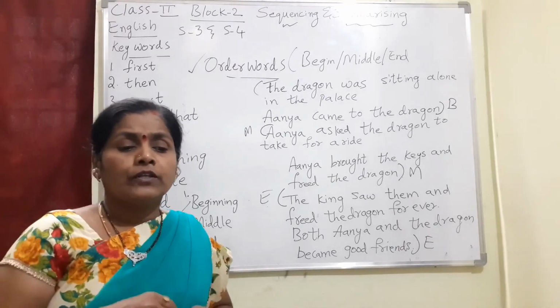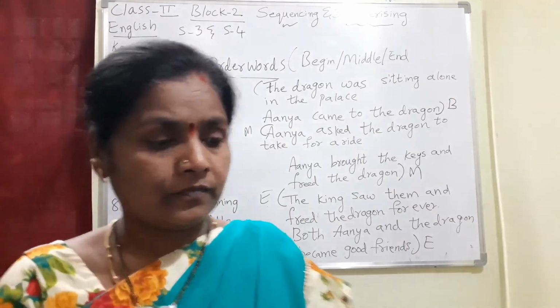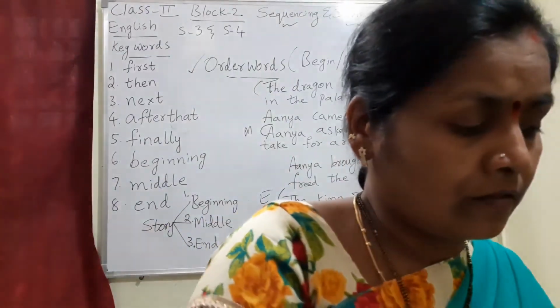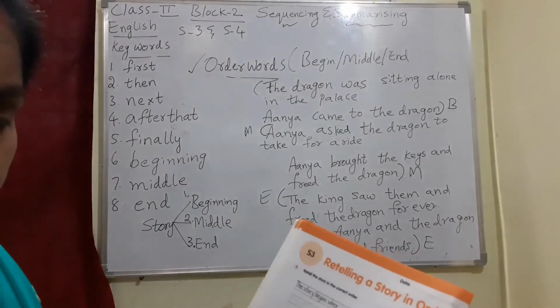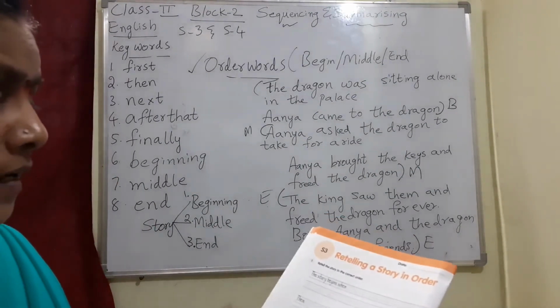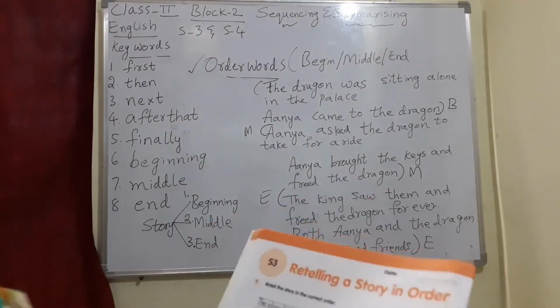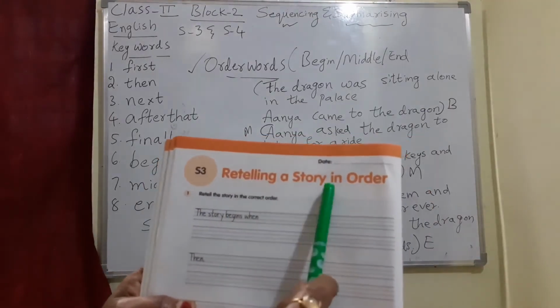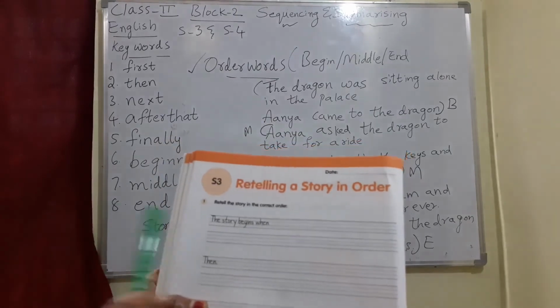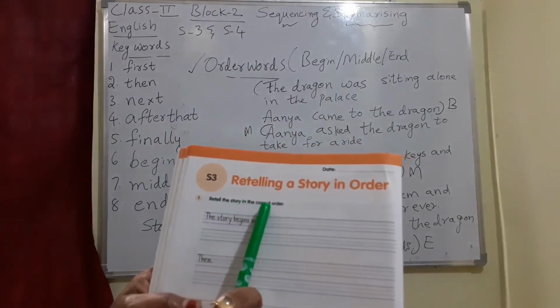Now all of you open your English workbooks. Page number 18, Nana. Page number 18 you open. Here you write down the date. Retelling a story in order. Retell the story in the correct order.